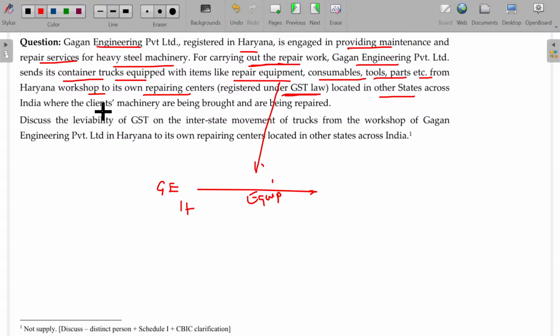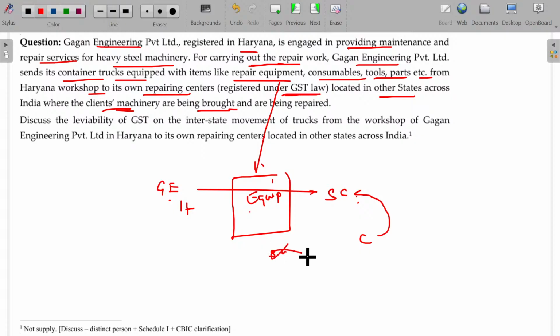And the client's machinery is being brought and repaired. So here is a service center. Here is the client. His machine is brought to the service center to repair this. From the head office, the equipment is transferred. Now the question is, is this transfer of equipment supply or not? So this is not supply. This is not supply.